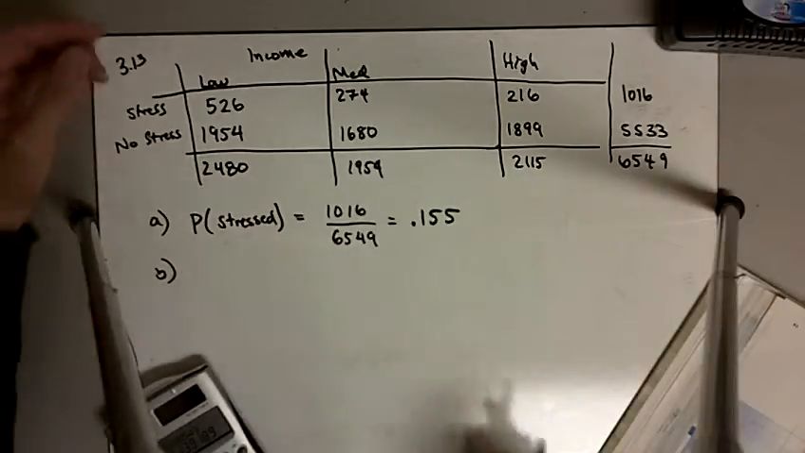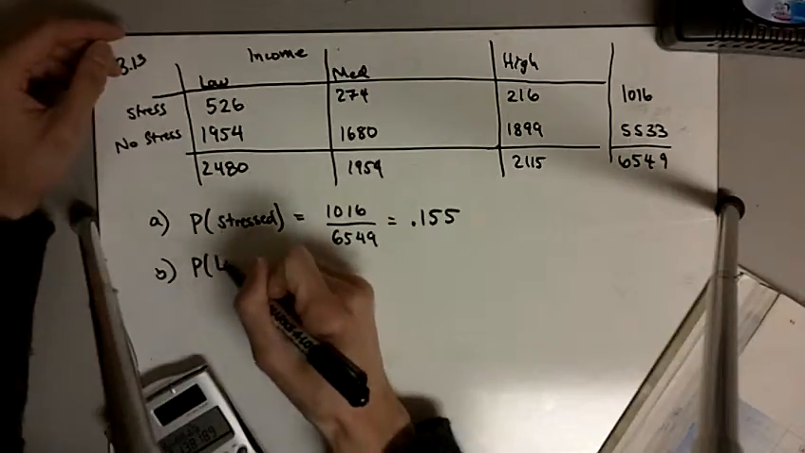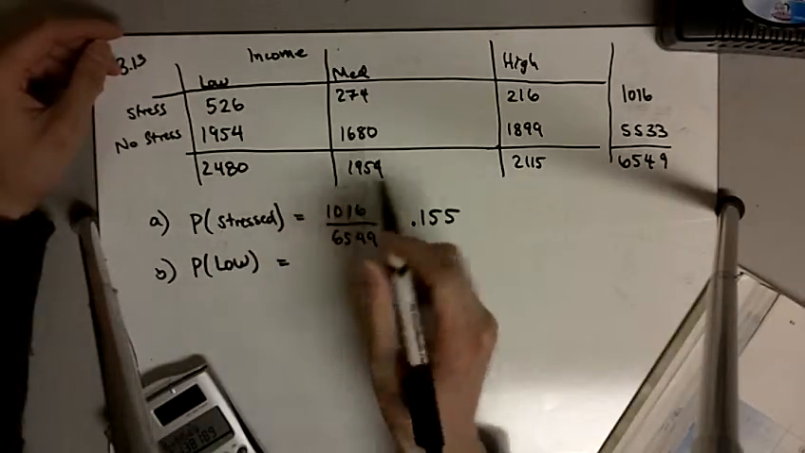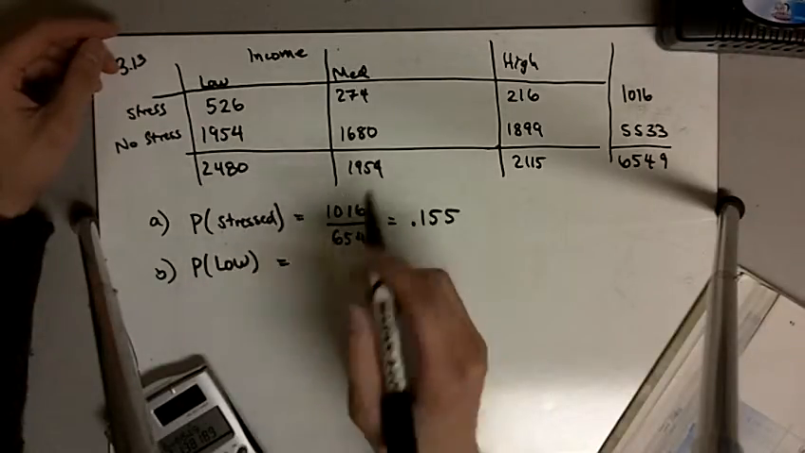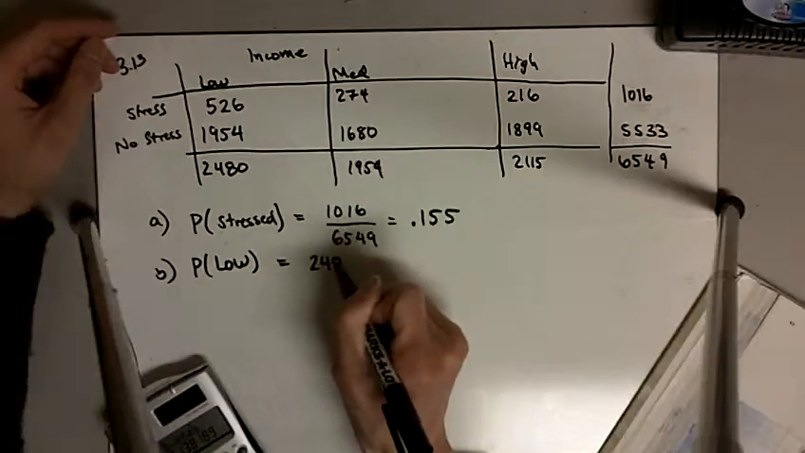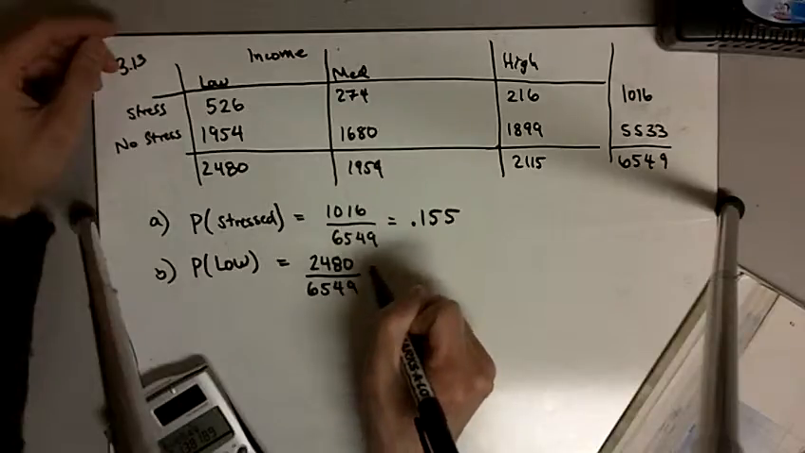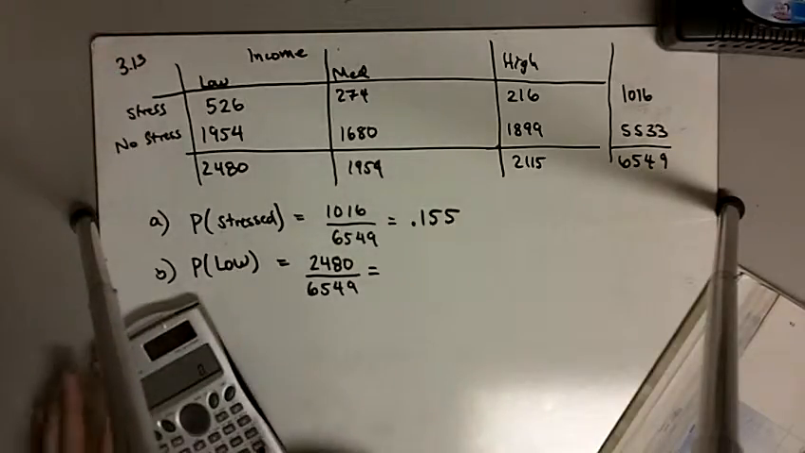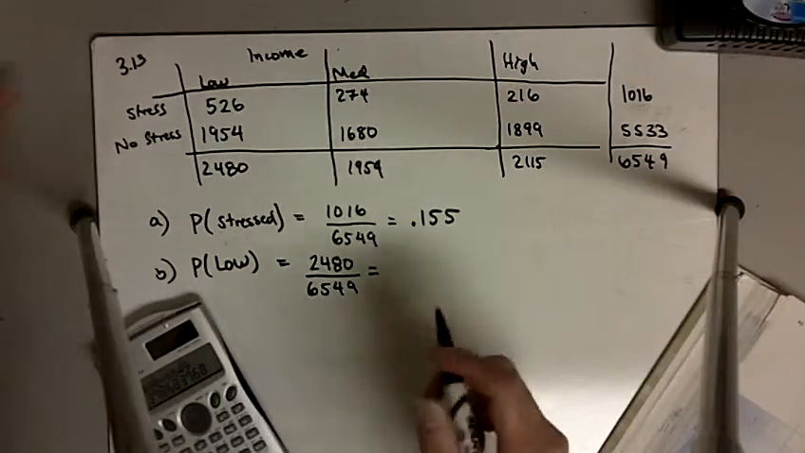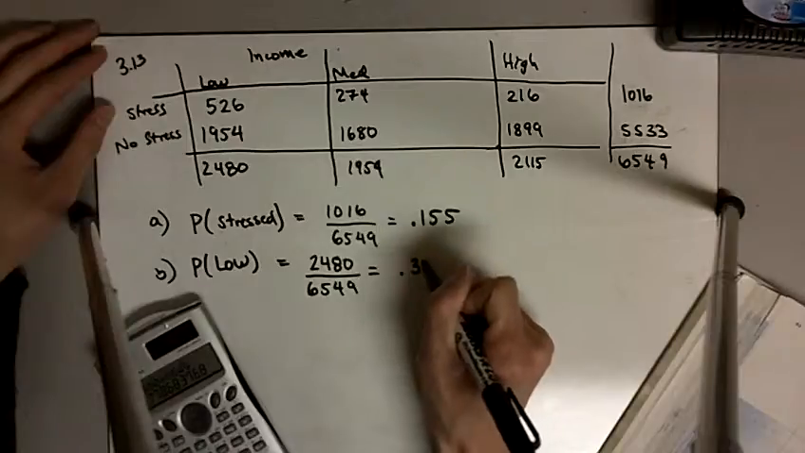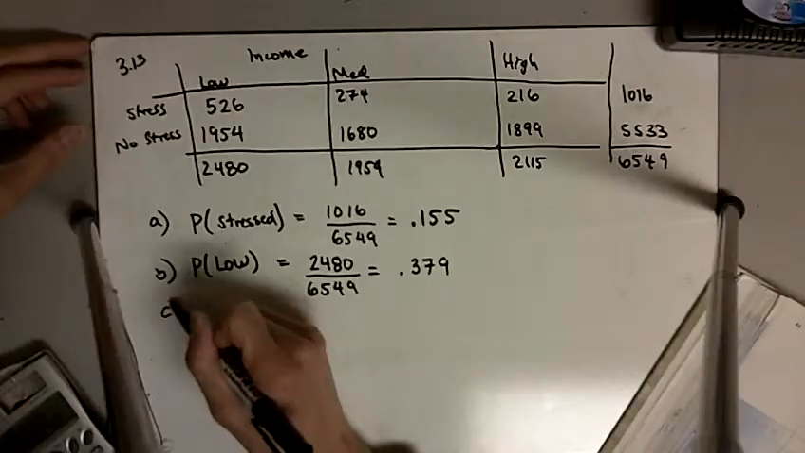B asks, what is the probability that someone in this study has low income? So I'm just going to write probability of low. And so again, we don't care if they're stressed or not stressed, we just care about everybody who has low income. So in this case, 2480 divided by 6549, and that is equal to 0.379. That's the probability of having low income.